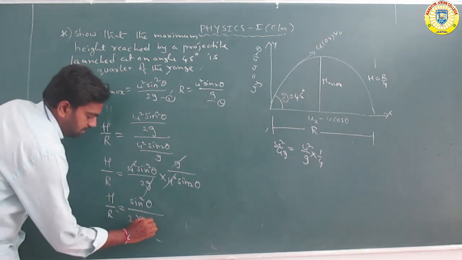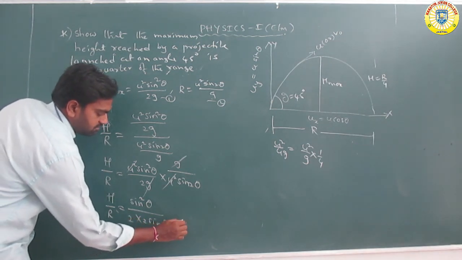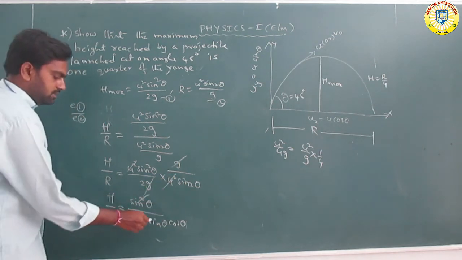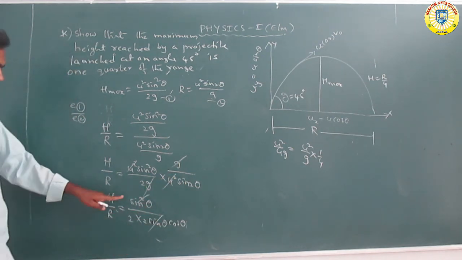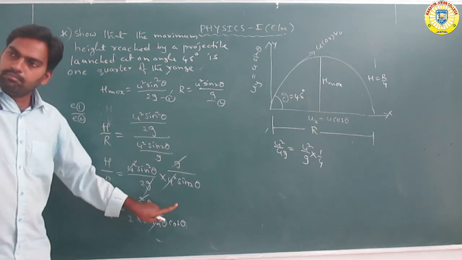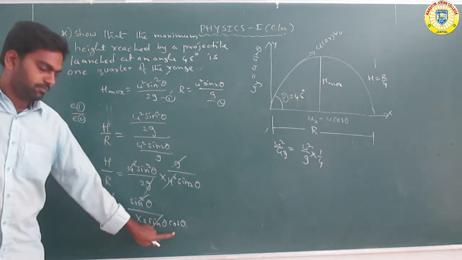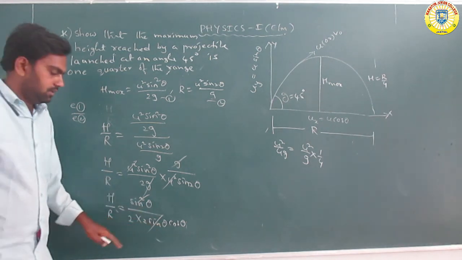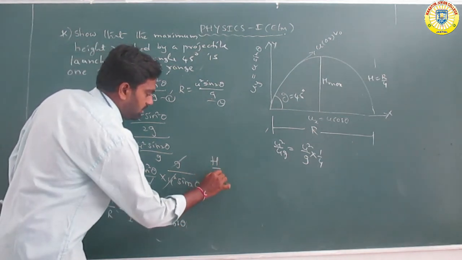So 2 sin theta cos theta, and one sin is cancelled.